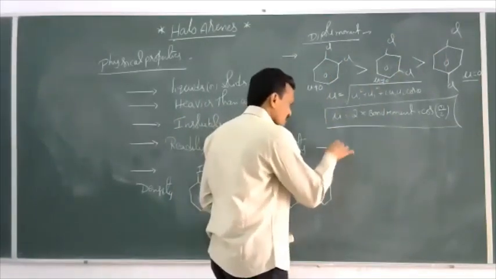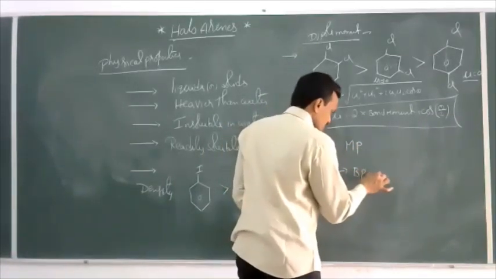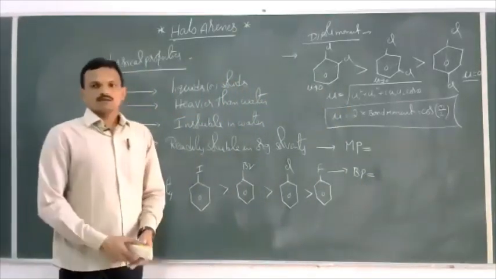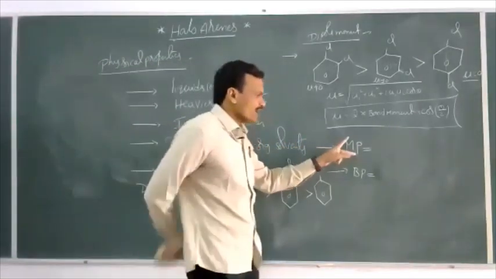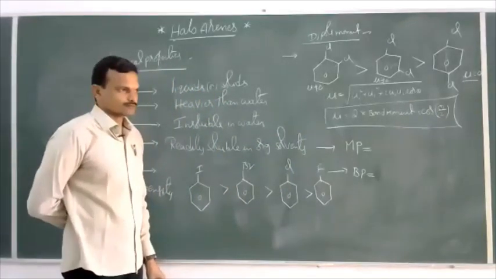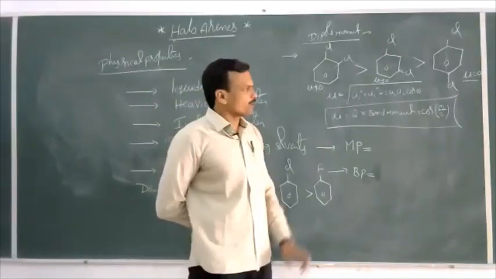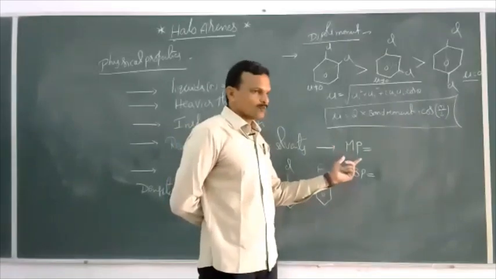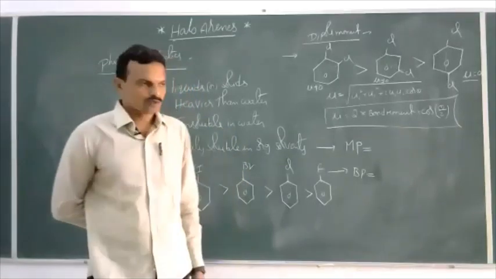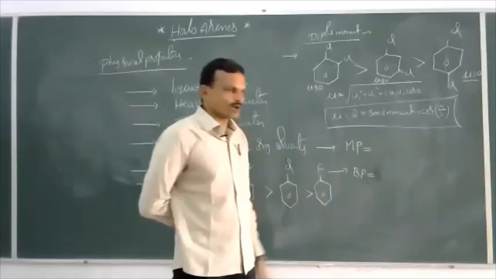Next, what is the order of melting points and what is the order of boiling points? Melting point depends upon the close packing of constituent particles in the lattice. If the molecule is more symmetrical, then close packing is more, so it possesses a higher melting point. And boiling point depends upon dipole-dipole interactions. The more the dipole moment in the molecule, the more the dipole-dipole force of attraction, and then the more the boiling point.